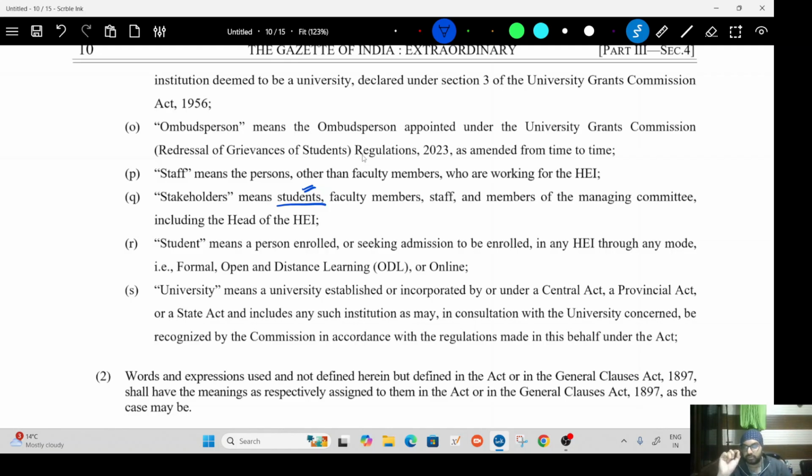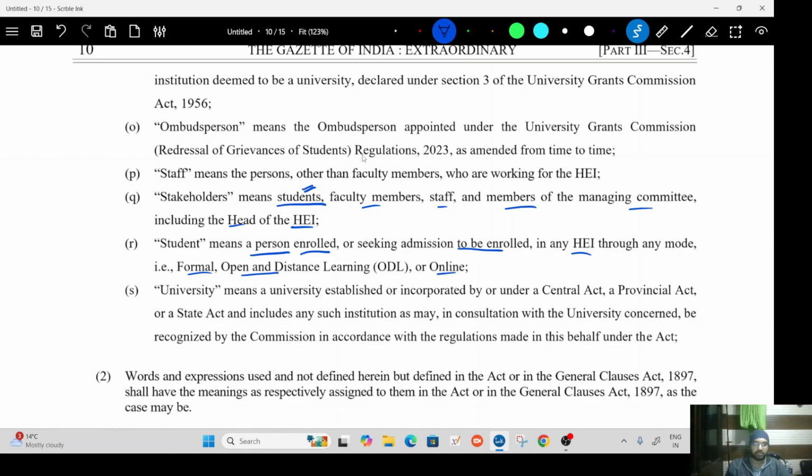So stakeholder means what? A student, faculty member, that is any teacher, professor, anyone, staff, non-teaching staff, and members of the managing committee, including the head of the higher education institute. So now let us define who is a student. Now here comes the important part. A person, again, irrespective of his caste, irrespective of his gender, a person enrolled or seeking admission to be enrolled. That is, he is a student or he wants to be a student in a higher education institute, whether formal, open, distance learning, or online.